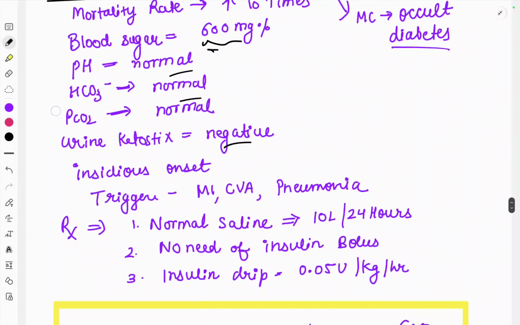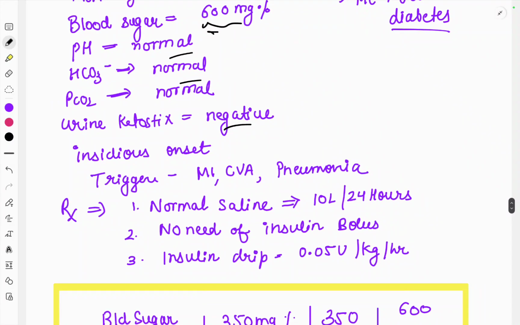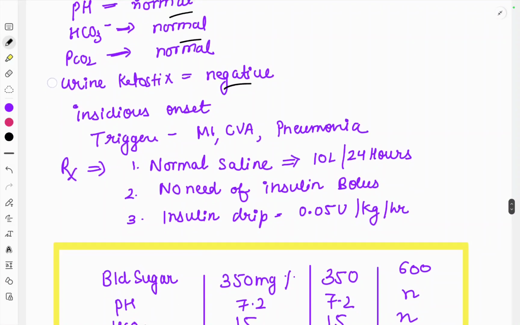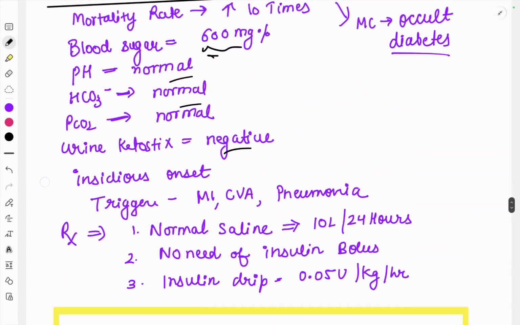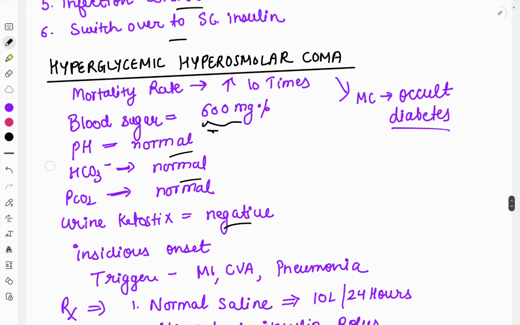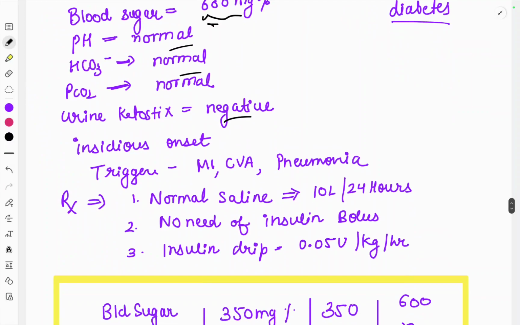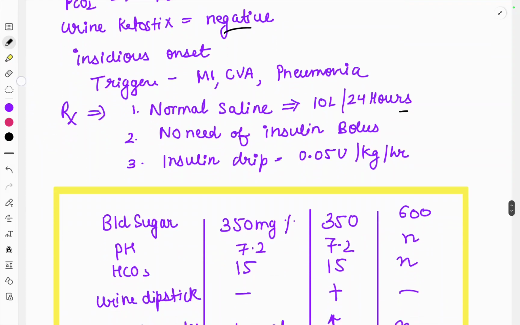So what is the trigger of such a condition? This generally has an insidious onset and the triggers are myocardial infarction and pneumonia. The treatment in hyperglycemic hyperosmolar coma is normal saline, 10 liters in 24 hours. No need of an insulin bolus. Insulin drip is given at 0.05 units per kg per hour.